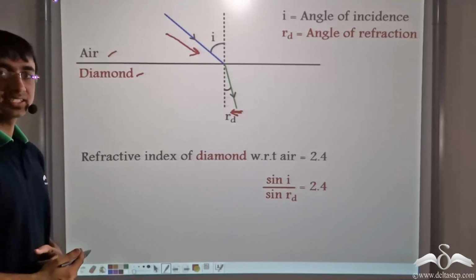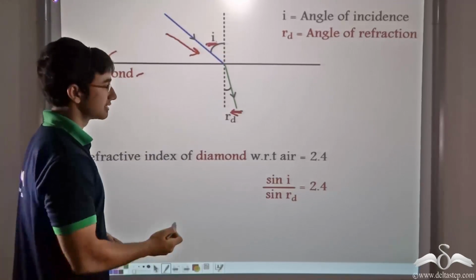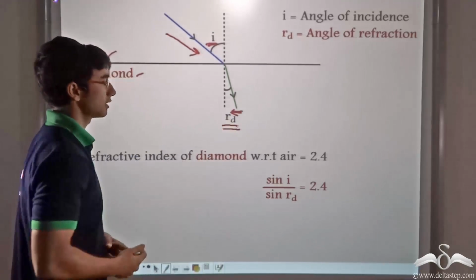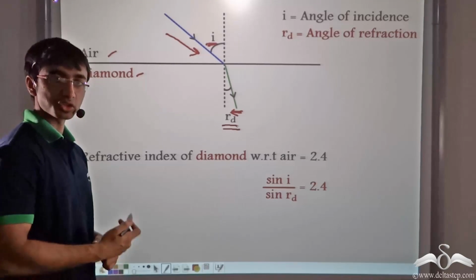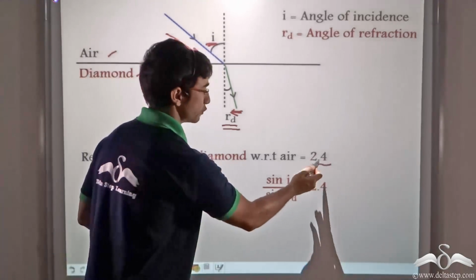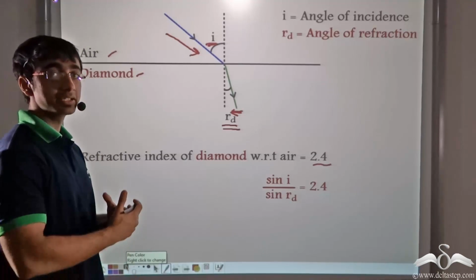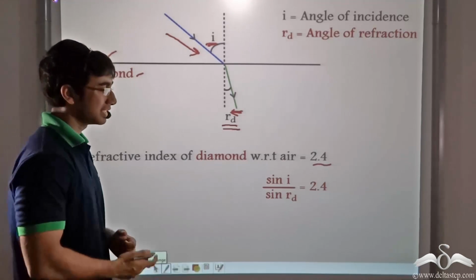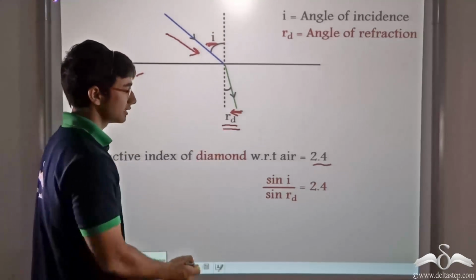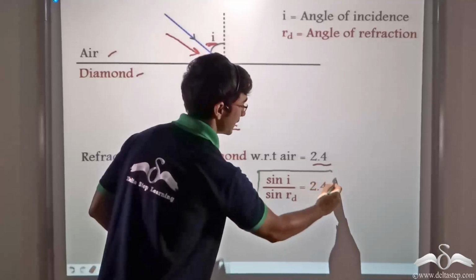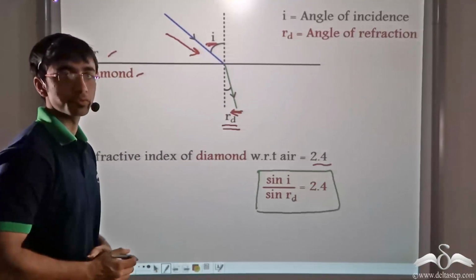Here the angle of incidence is given by I, and the angle of refraction is given by Rd. As we have been given that the refractive index of diamond with respect to air is 2.4, and we know that the refractive index of medium 2 with respect to medium 1 is sin I by sin R. So in case of diamond, it is sin I by sin Rd, D for diamond, that is equal to 2.4.